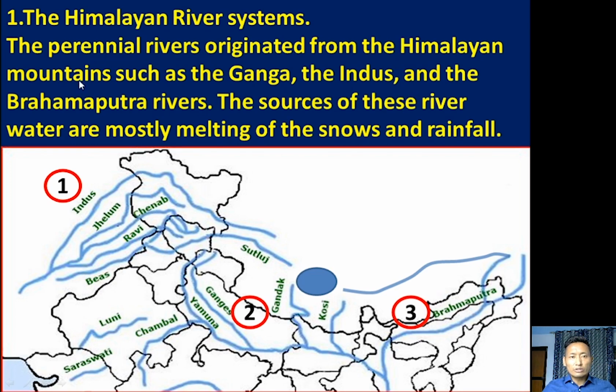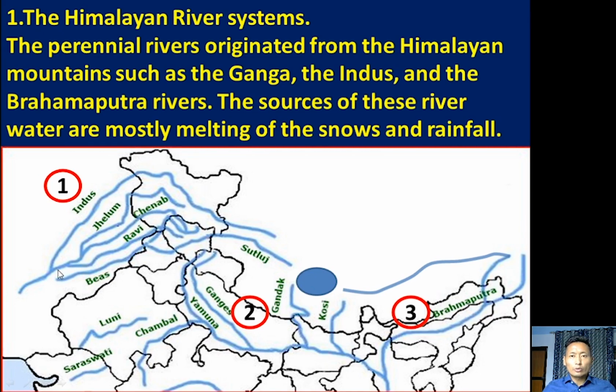River Indus and its tributaries form the Indus river system, river Ganga and its tributaries form the Ganga river system, and river Brahmaputra and its tributaries form the Brahmaputra river system. All these three river systems originate from the Himalayan mountains. Because of that, they are known as Himalayan river systems, and they are perennial in nature.